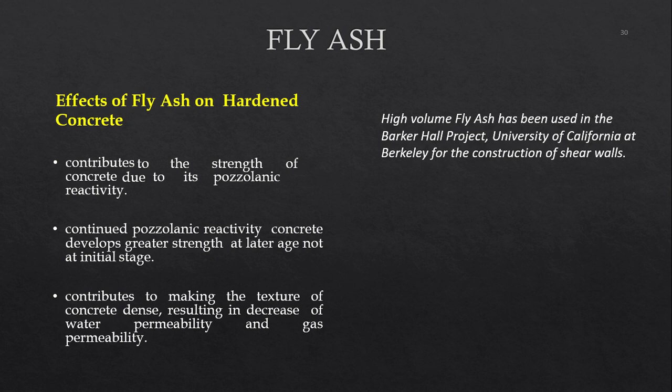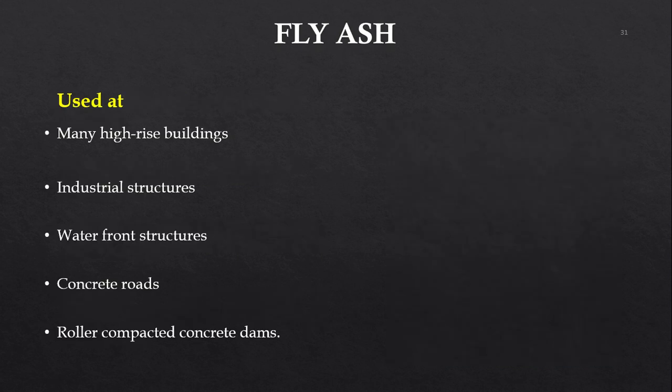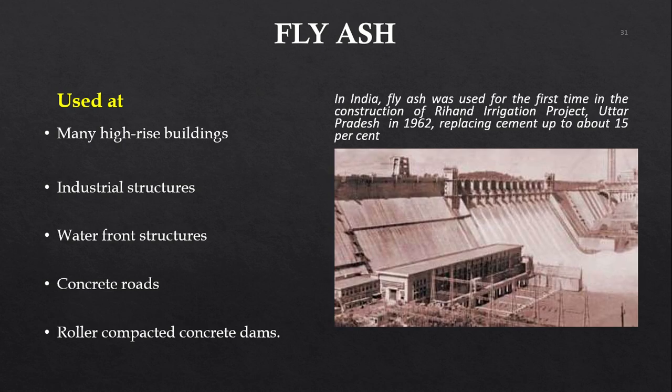High volume fly ash has been used in the Barker Hall project, University of California at Berkeley, for the construction of shear walls. So you can see we even have high volume fly ash concrete where we are replacing fly ash up to 45-50 percent. But at that time you need to use some chemical admixtures to get the workability and strength. Generally you can use fly ash in many high-rise buildings, industrial structures, waterfront structures, concrete roads, roller compacted concrete dams, etc. Even in India, fly ash was used in the construction of an irrigation project in Uttar Pradesh.